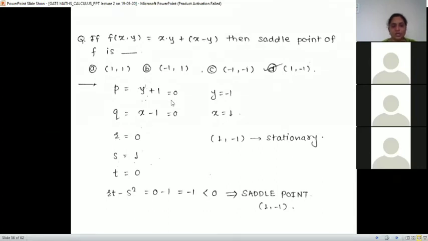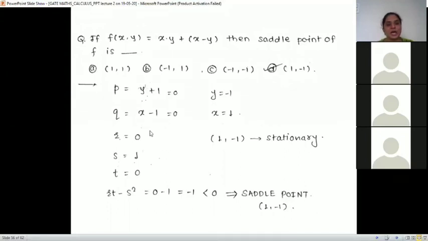So y plus 1 is equal to 0, that is y is minus 1. Q is dou z by dou y, the derivative with respect to y, x minus 1, and equate it to 0, we get x is 1, right? So the point (x, y) is (1, minus 1). This is the stationary point, correct?